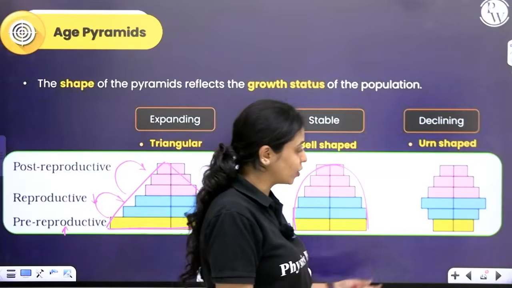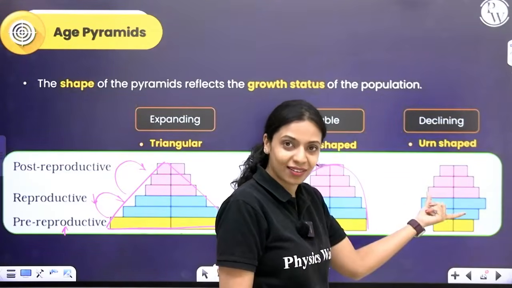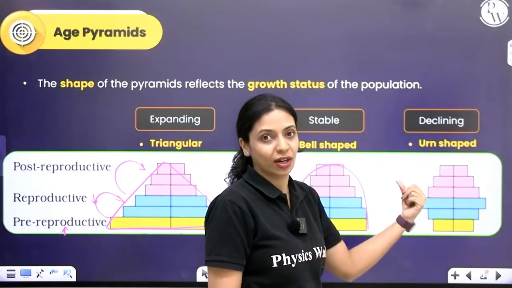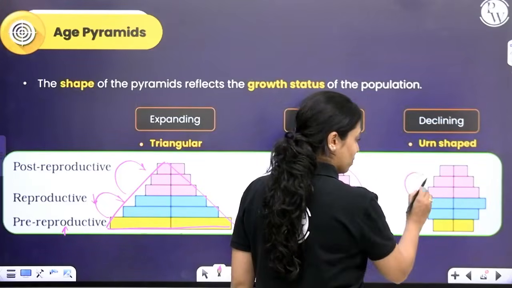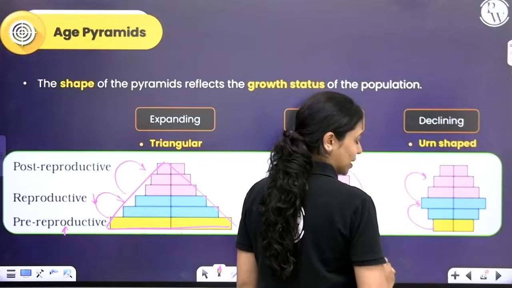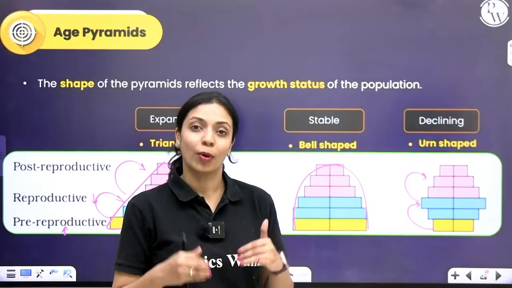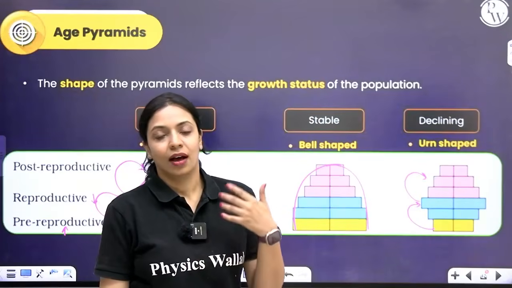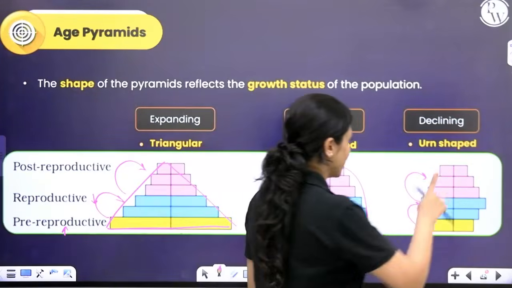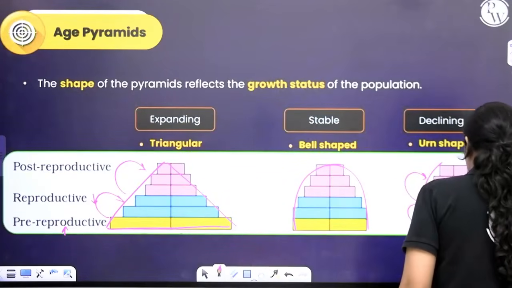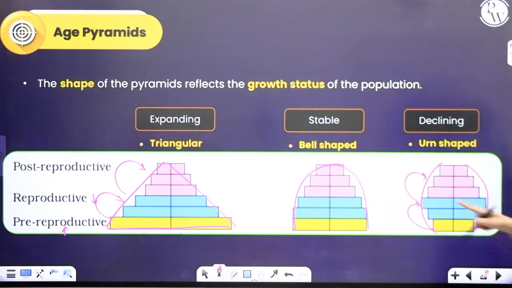I want you to notice how the pre-reproductive individuals here are less in number than reproductive individuals. So if these become old, these are the ones that are going to replace this. Reproductive rate will come down. As a result, the population in future will come down. All right. So it is a declining population. This is kind of urn-shaped. These are the three different types of age pyramids.